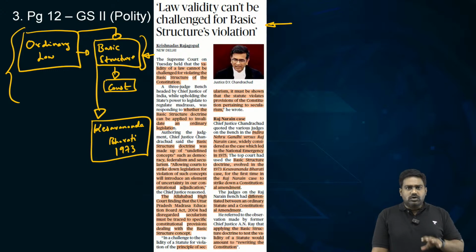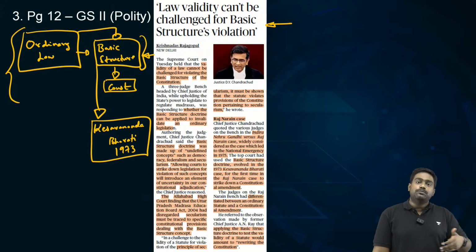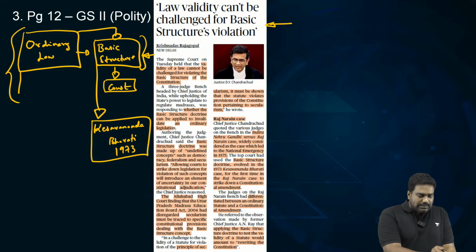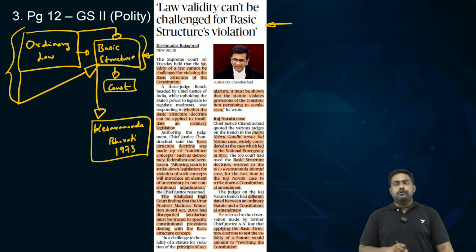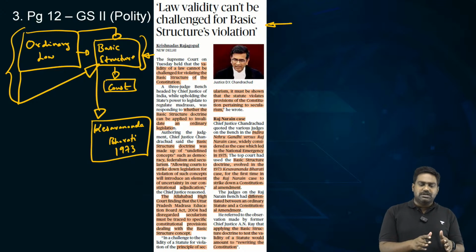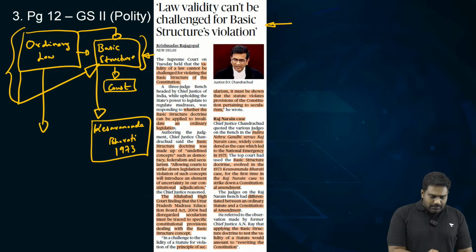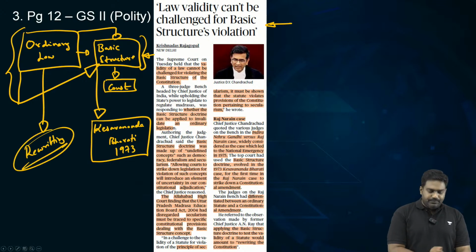So, the courts have always said that if there is any major change to the very structure of the Constitution, if the very nature of the Constitution were to be changed through an amendment, then that should be seen as violative of the basic structure. Now, if you start evaluating every piece of law, every ordinary legislation, against the basic structure, then it could be as good as rewriting the Constitution itself.